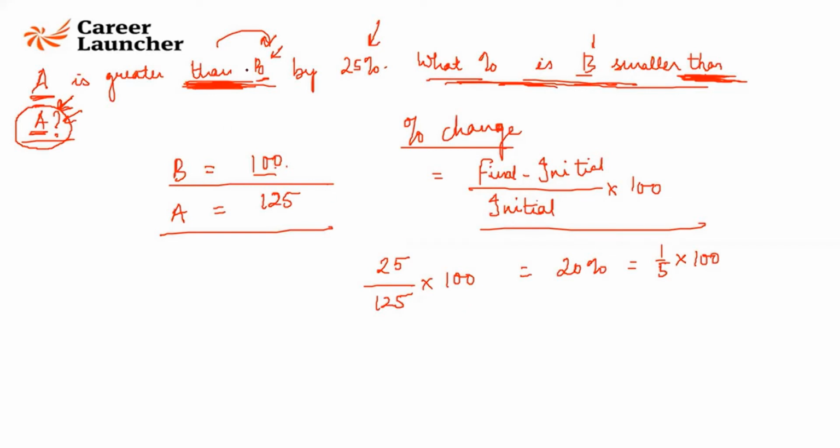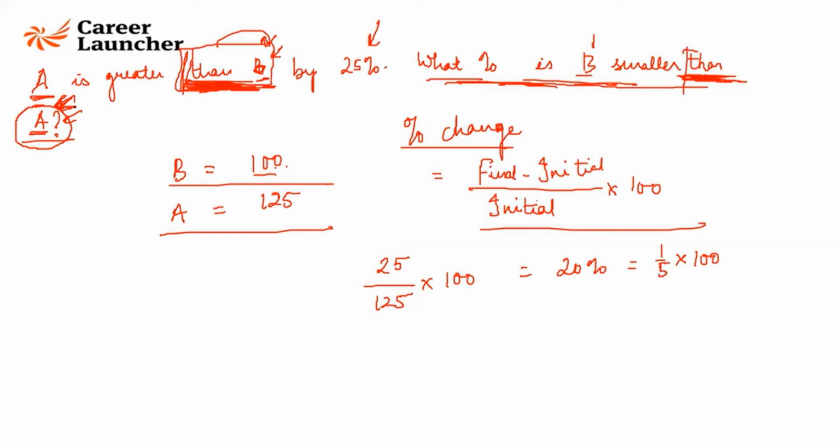Initial is 100 when I am comparing that with B. In this case, A is greater than B. Here my base value is B. B is smaller than A. Here my base value will be A. This is where change of base happens. Okay.